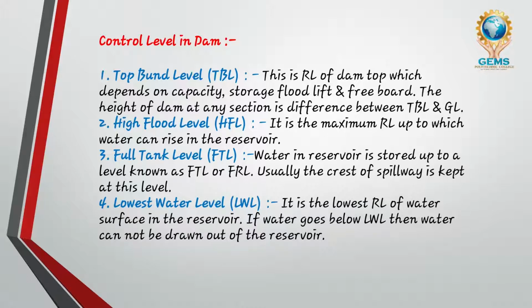As we all know, when you design any dam or reservoir, any irrigation project, you should always keep in mind that you should think 200 years ahead about what is going to happen. So you have to think in advance. Okay, so total bund level is the RL of the dam. What is RL? RL is reduced level of the dam.